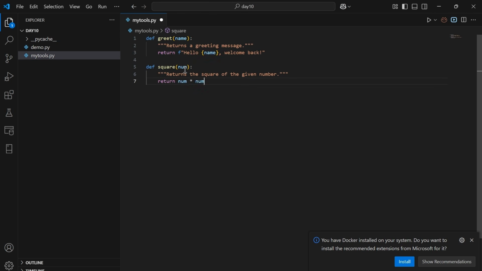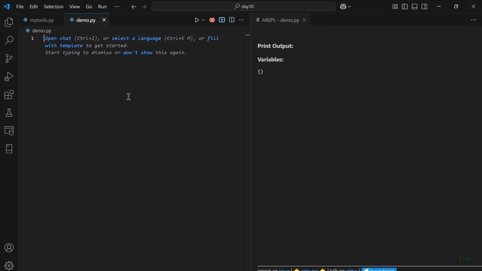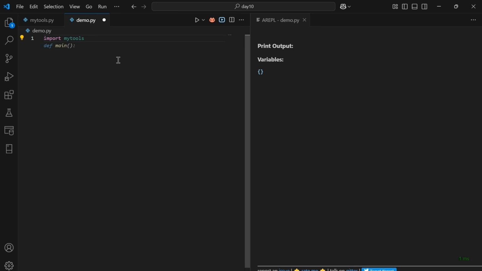Inside this, let's create two functions. One function returns a greeting as an output, whereas the other function returns the square root of a number. After creating those two functions in the mytools.py file, our next task is to consume those modules. In order to do that, we need to write import mytools. So this is the way to import the module.